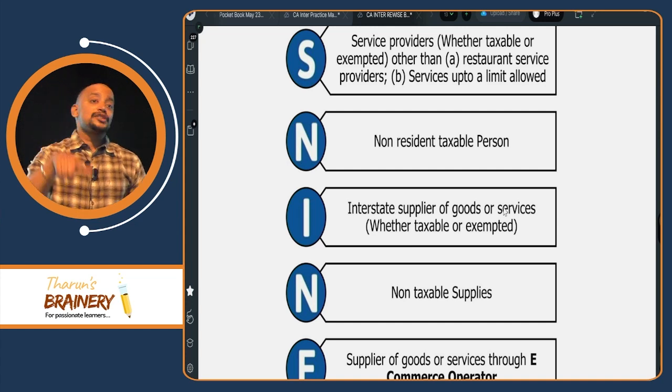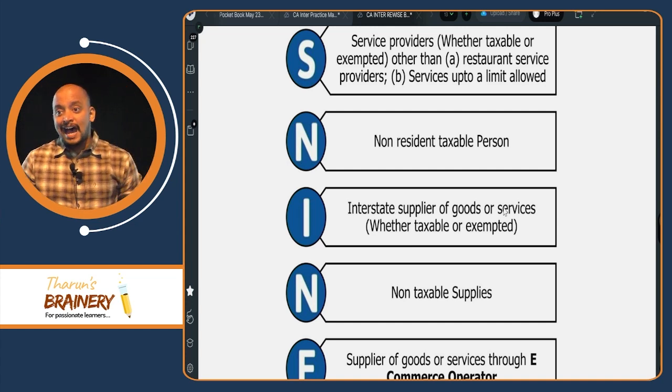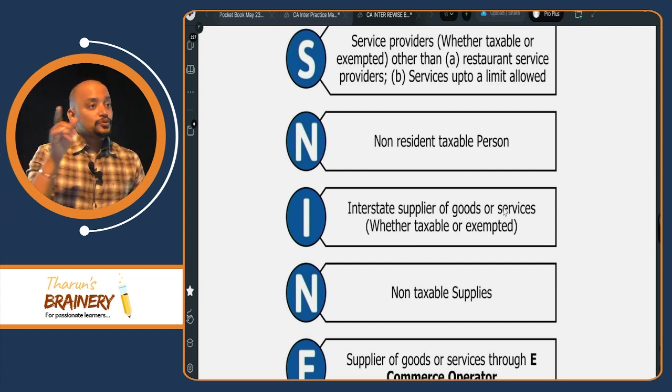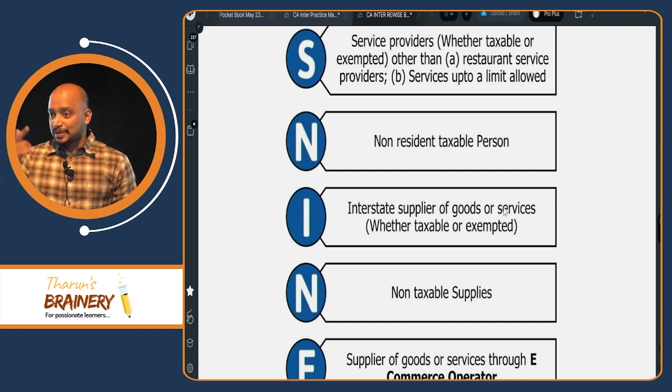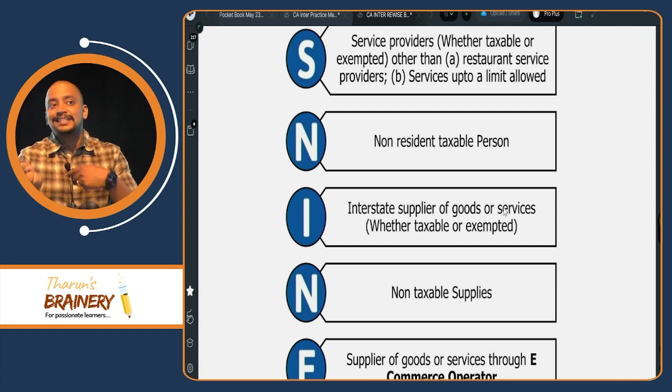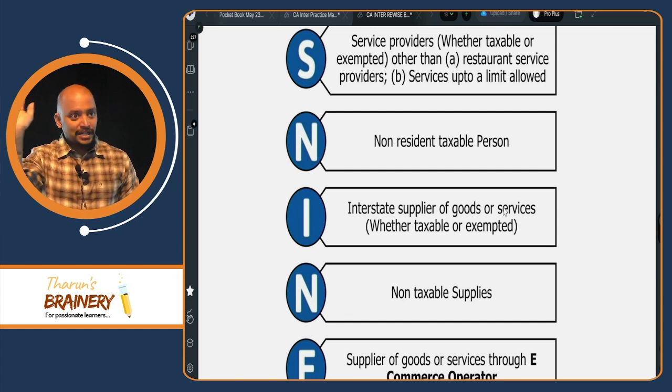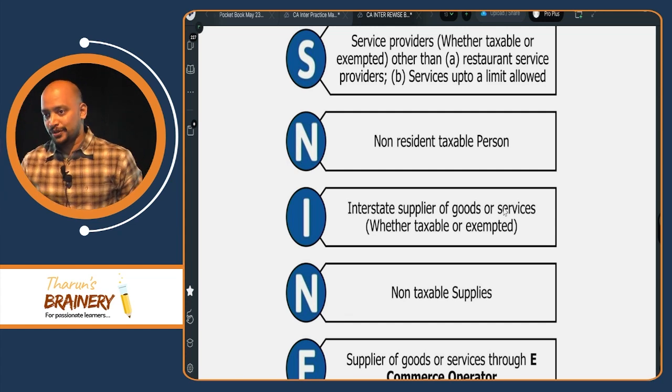That's the reason why I asked you to remember the rates as 0.5 CGST, 0.5 SGST or 2.5 CGST, 2.5 SGST, because you should not have interstate supply. If you are having interstate supply, from that moment onwards, you are disqualified from the composition scheme.